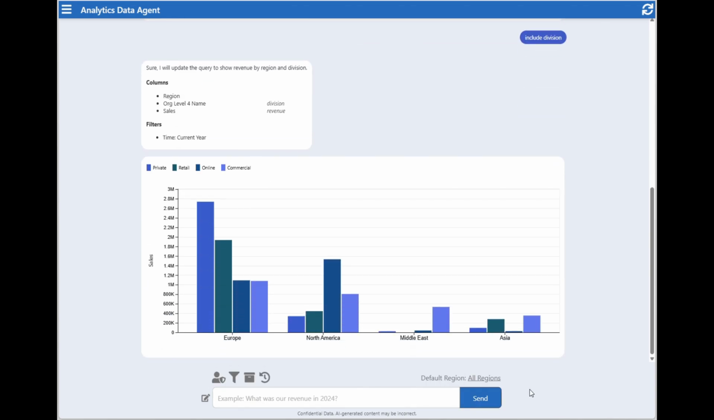And now you can see Ada has run the same query again, but this time with the division column included. And we can also apply filters. For example, here I'm going to filter on Europe and Asia. And then I'm also going to ask to display the results on a pivot table.